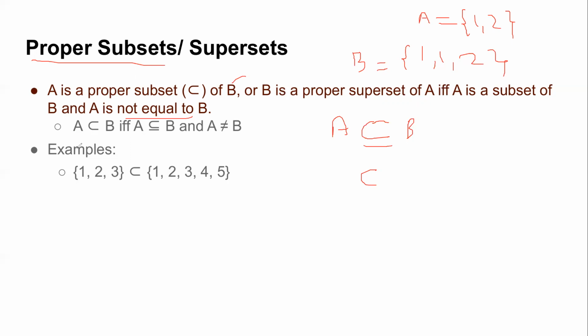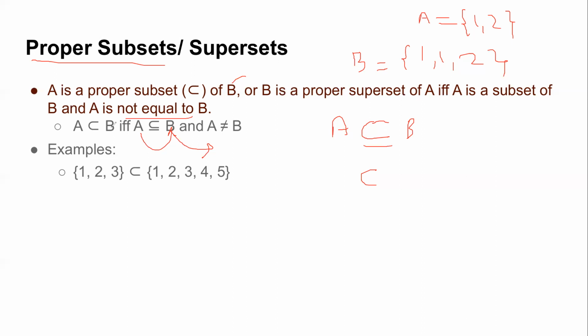So we say that A is a proper subset of B if all the elements of A belong to B, but they are not equal. What does this condition mean? If all elements of A belong to B, but they are not equal. Exactly. It means that B should definitely have some extra elements which are not there in A. Not the repetition part, right? Because repetition does not mean distinct elements.